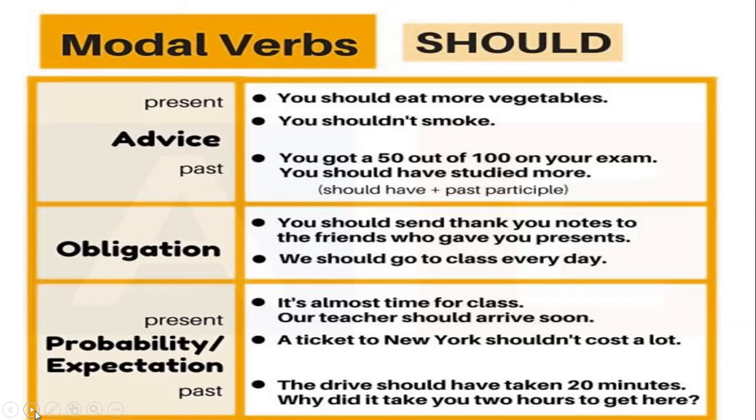Okay, so quickly summarize. If I talk about present or past, we use should for advice. Next use of should is obligation. You can in simple words call it duty also. Then probability or expectation in present and past.